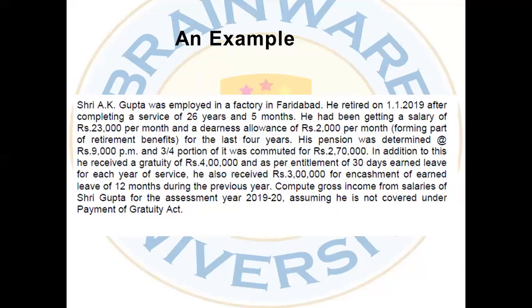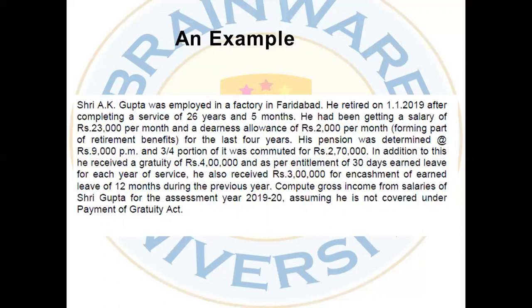Okay, continue. In addition to this, he received a gratuity of rupees 4 lakh, and as per entitlement of 30 days earned leave for each year of service, he also received 3 lakh for encashment of earned leave of 12 months during the previous year. So from this we get the information that he is receiving a gratuity, and he got 30 days earned leave for every complete year of service, and he is receiving 3 lakh for encashment of the leave. Now we have to compute the gross income from salaries of Sri Gupta for the assessment year 2019-20, assuming he is not covered under the Payment of Gratuity Act.